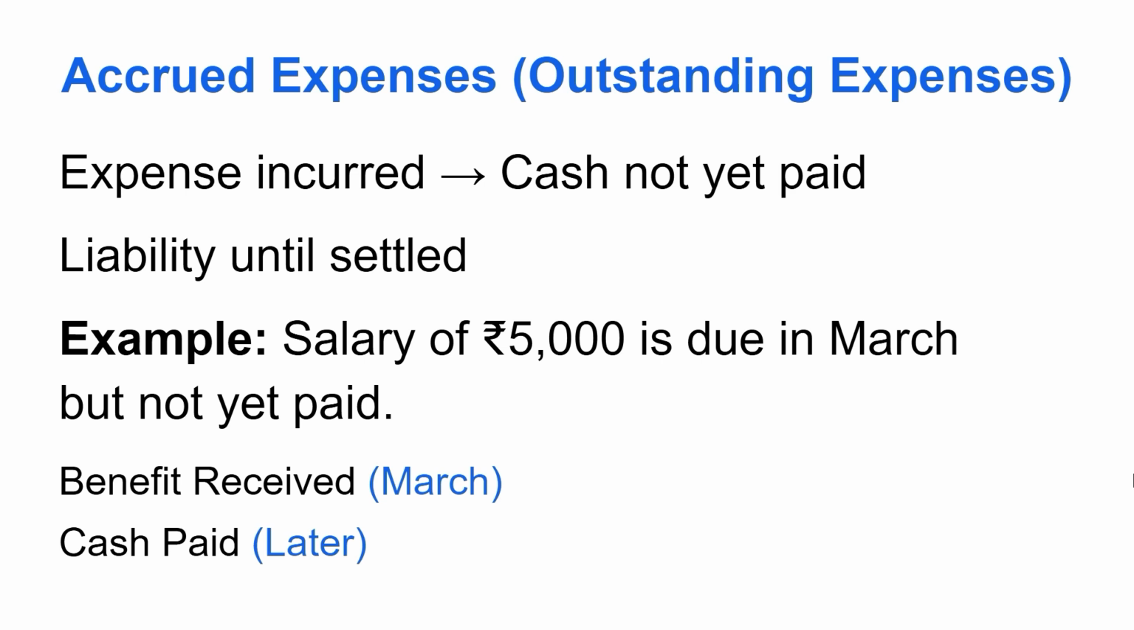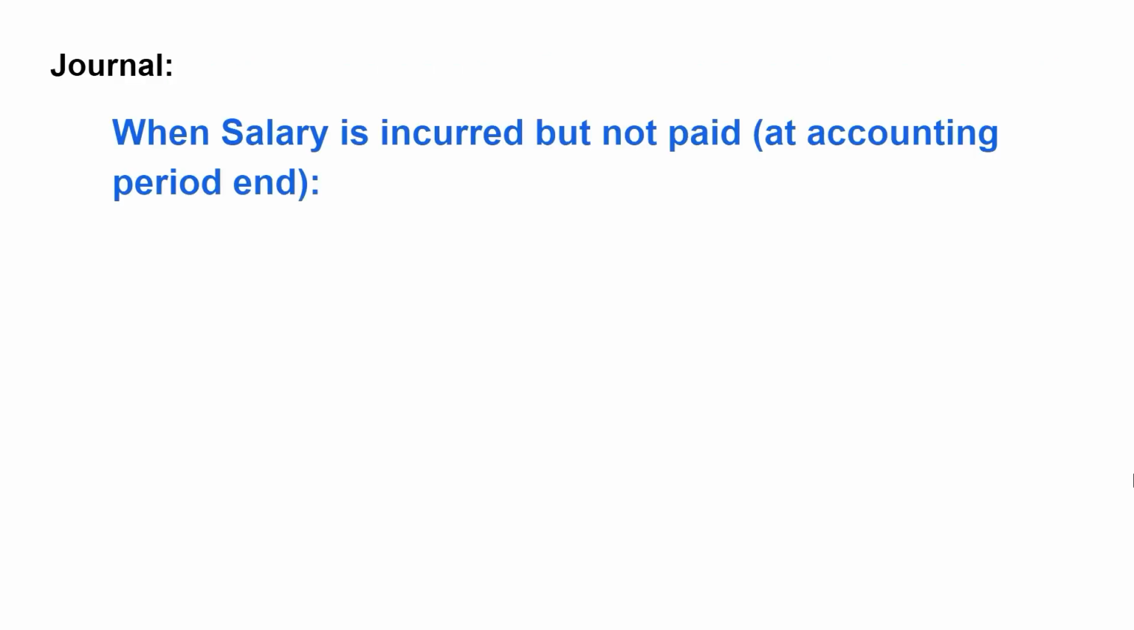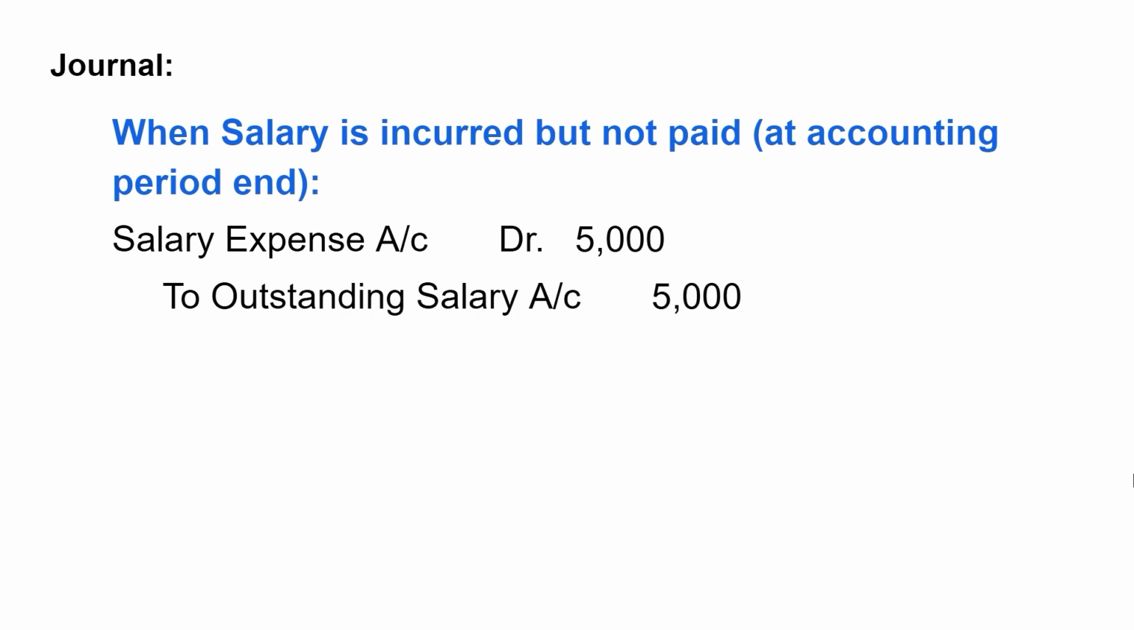So let's see how we'll pass the journal entries. Journal: when salary is incurred but not yet paid at accounting year end. Salary expense account debit 5,000 to outstanding salary account 5,000. Salary is an expense and it is debited. And outstanding salary, it is liability. And as the liability increases, it is credited 5,000.